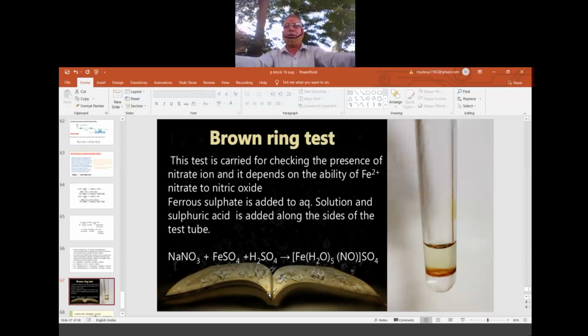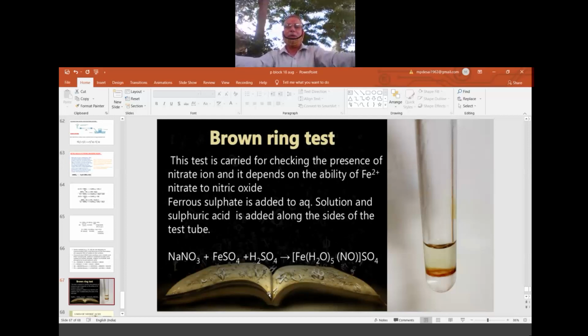For this entire process, you are given 3 hours during the practice hour, and in the examination only 1 hour, because in the practical examination you have to carry out 3 tests. 1 hour for this salt, 1 hour for titration, and 1 hour for the content-based experiment. So all 3 together take 3 hours. That we'll discuss later when the practical starts.